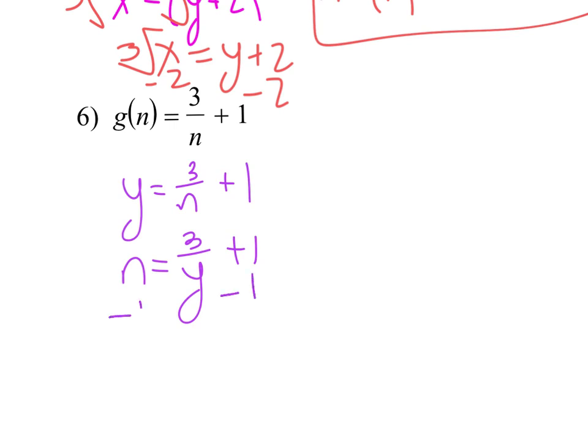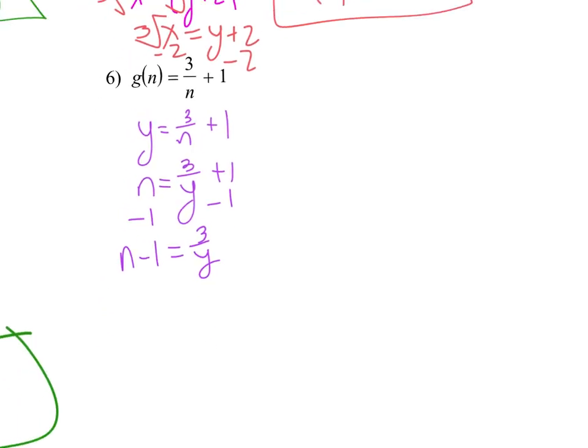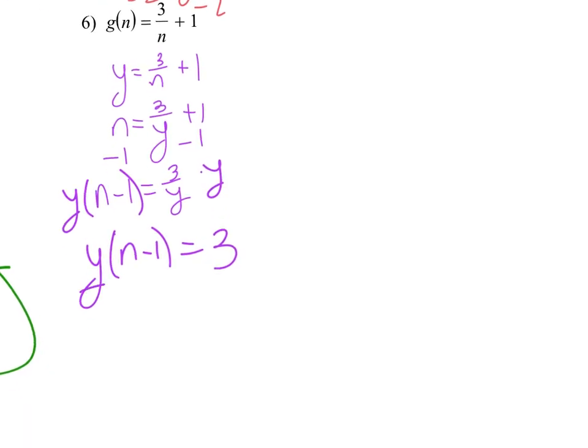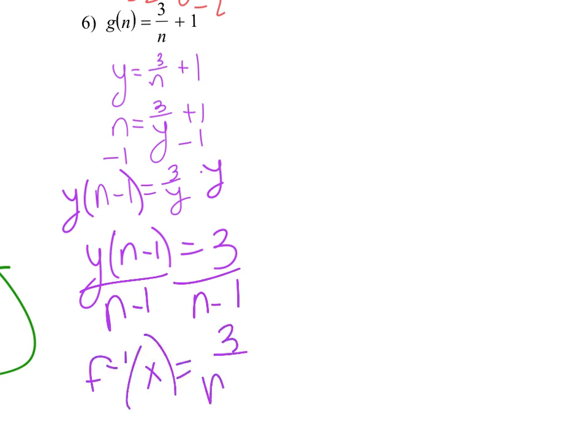So x plus 1 equals 3 over y. We talked about how we get that y in the denominator: we can multiply the y to both sides. So y times x plus 1 equals 3. But then I have to divide by x plus 1 to get y by itself, which is the inverse function. So we have 3 over x plus 1. And that's the answer.